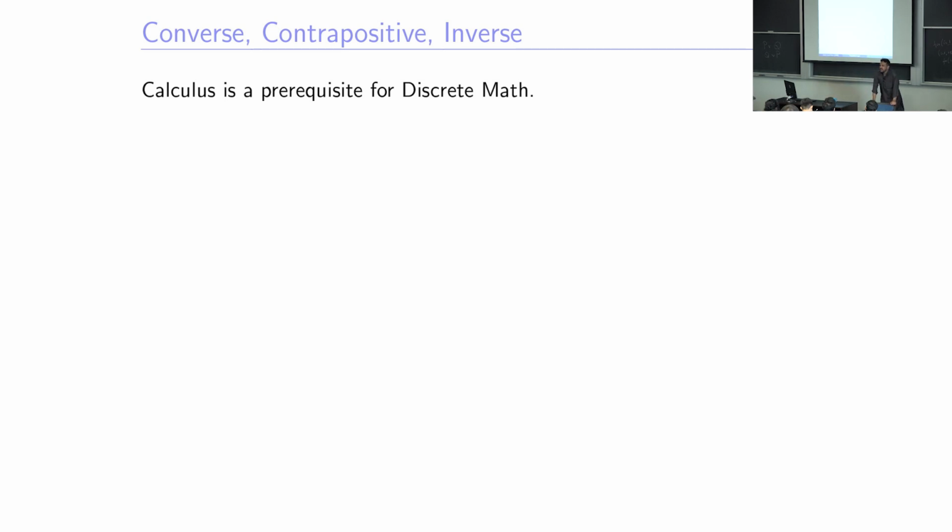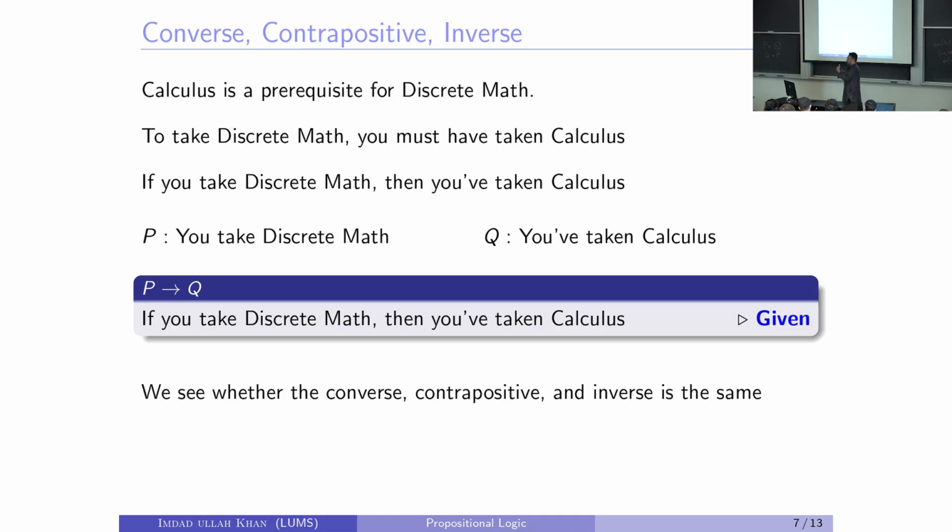Calculus is the prerequisite of this course. Is that true? Okay, let's shoot if then. You took calculus, you took discrete math, you registered in discrete math, you passed calculus, whatever. There is a calculus course registration passing and there is a discrete math course registration passing. If then, what is this statement? Calculus is a prerequisite of this course. If you have taken calculus, you are registered in discrete math. Is that what is meant here? If you passed calculus, then you are registered in discrete math. Is that what is meant there?